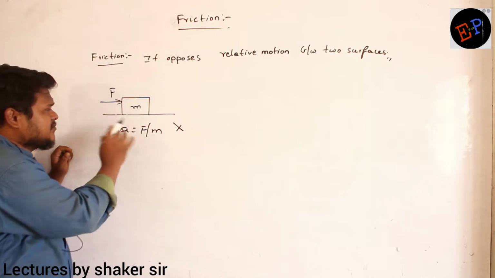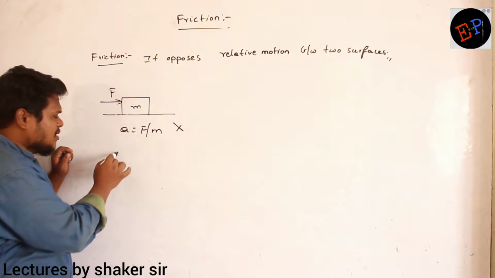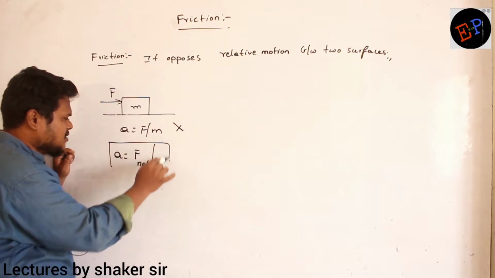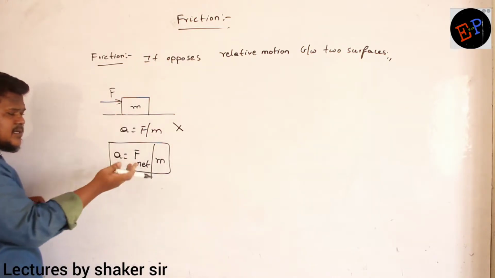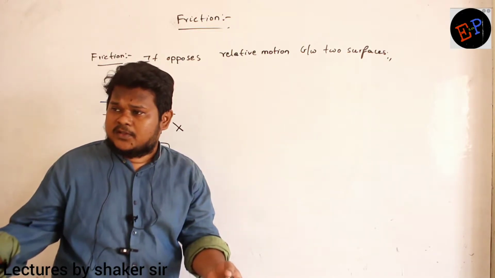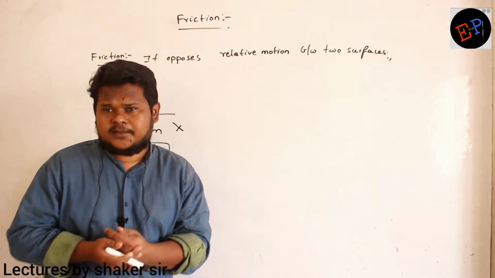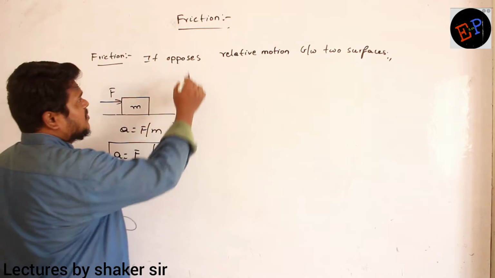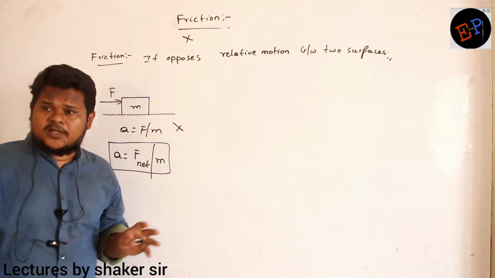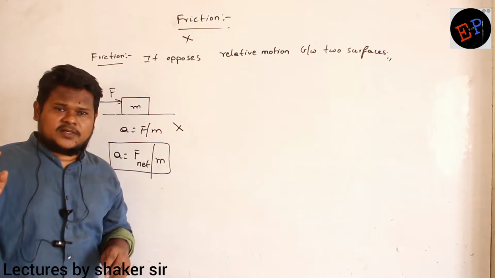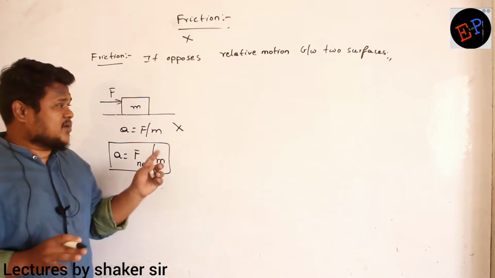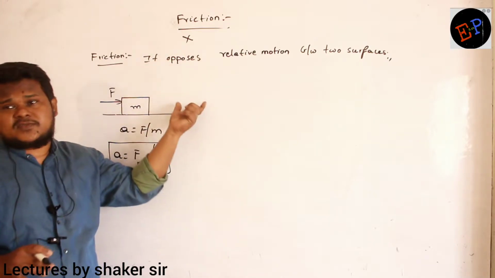But here this F we are not supposed to write for calculating acceleration. Always we have to write A is equal to net force divided by mass. Are you able to understand, no? Then what is the difference between applied force and net force? Applied force may be equal to net force, may not be equal to net force. Net force may or may not be equal. Why? Because until the last chapter, friction we have not considered. Friction we have not at all considered. But there is no body in this universe where there is no friction. You able to understand, ma? God has not created anything without friction. Every body has some friction. So now we are taking into consideration the additional force which is called as friction.